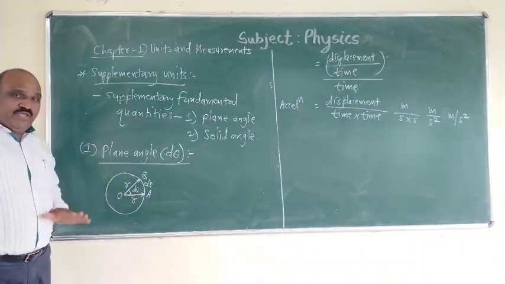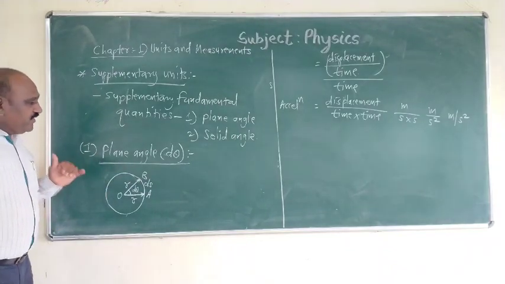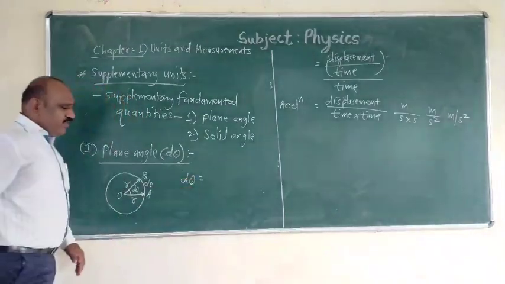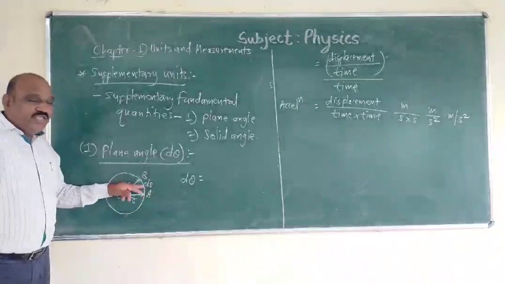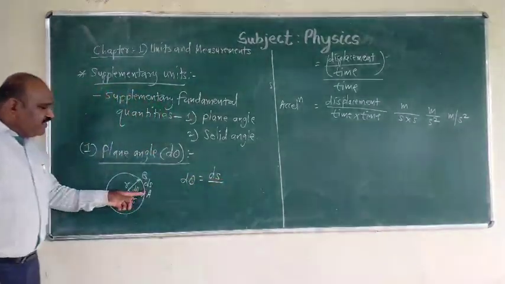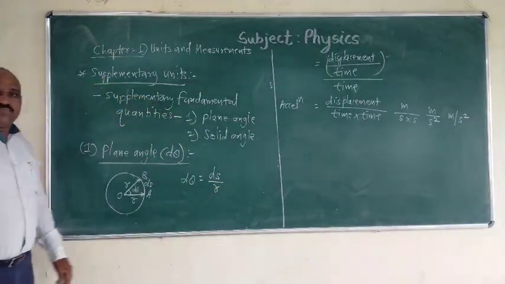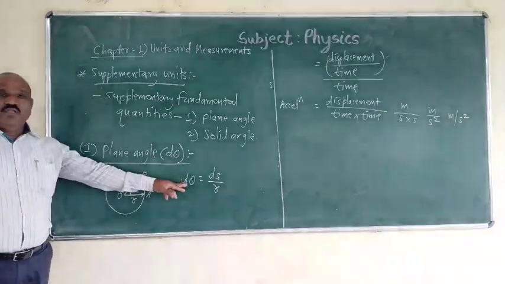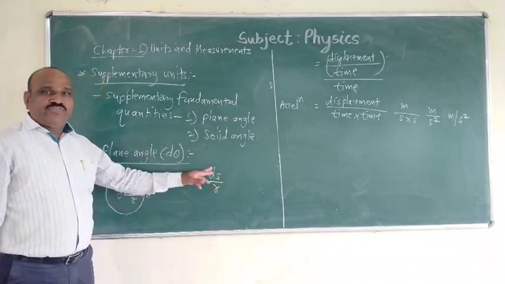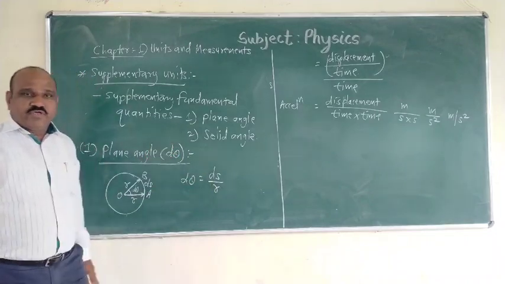This angle is called the plane angle, and it is determined by the ratio of the length of the arc ds divided by the radius of the circle r. That means the plane angle is the ratio of the length of the arc of the circle to the radius of the circle.